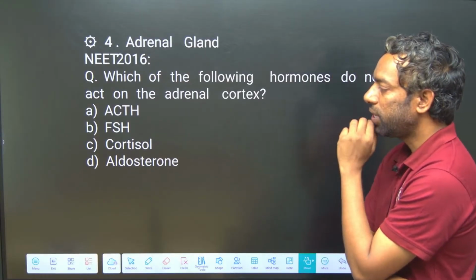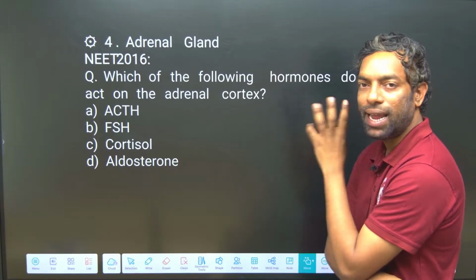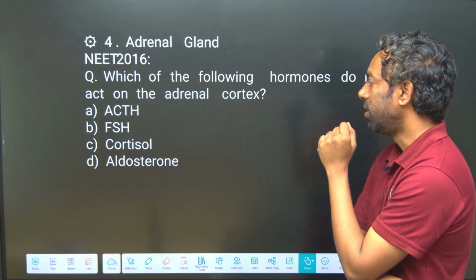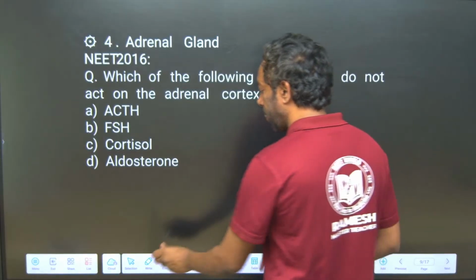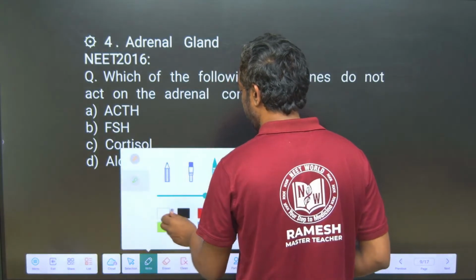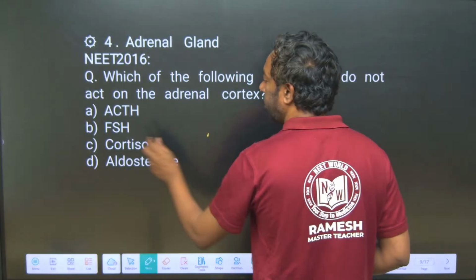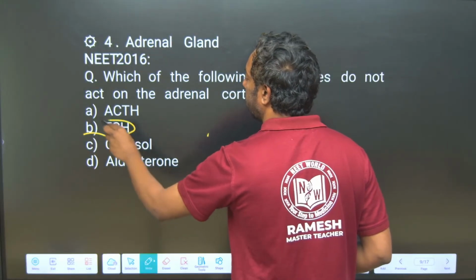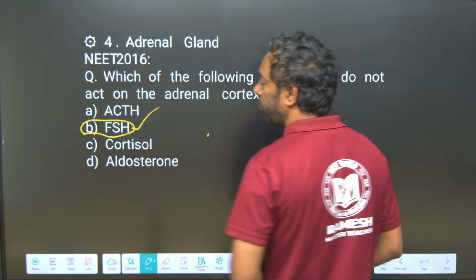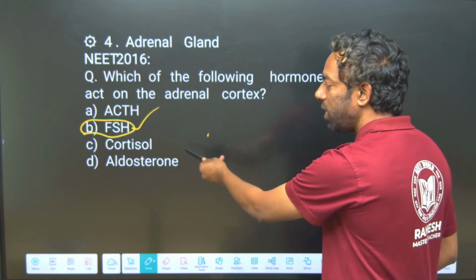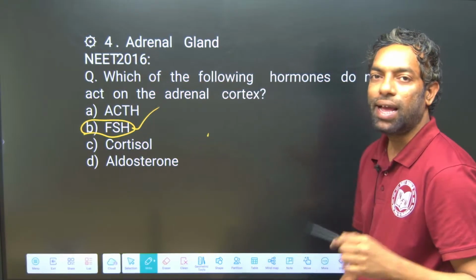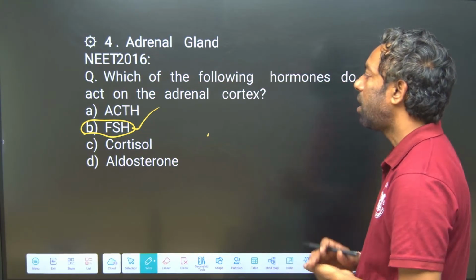Very simple question, guys. You can easily eliminate the answers here. The answer is FSH, guys. ACTH, cortisol, and aldosterone are all adrenal gland hormones.